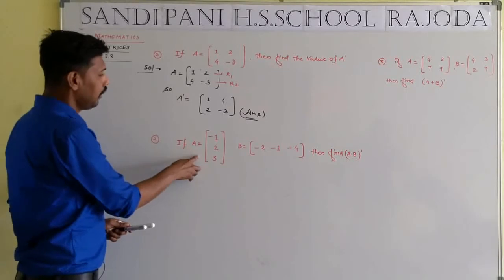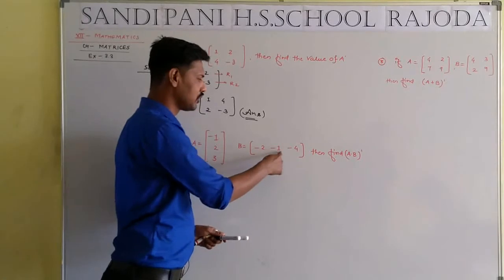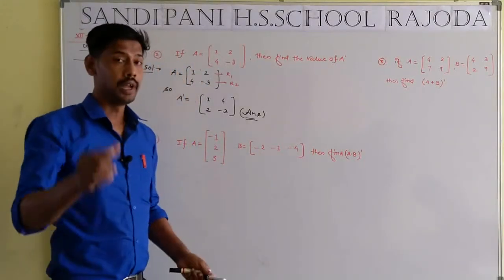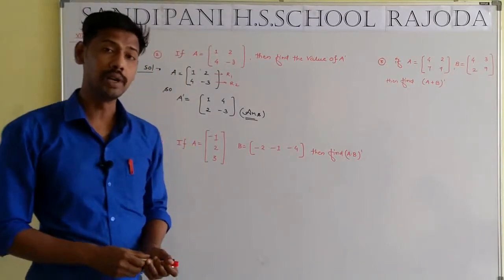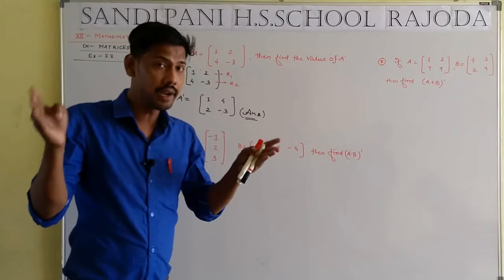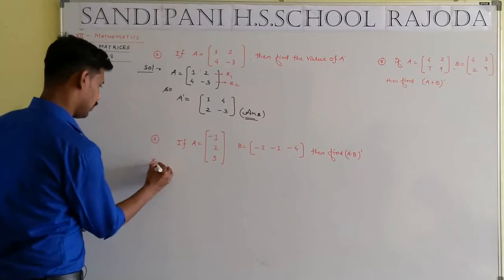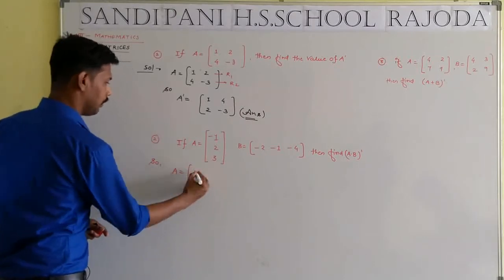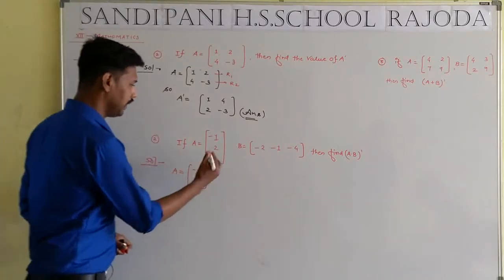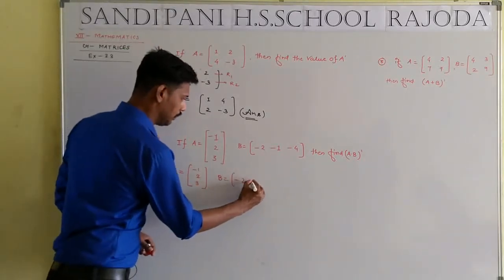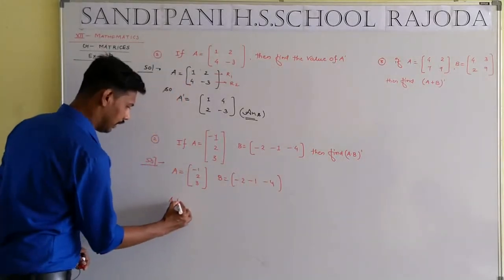If A is equivalent to minus 1, 2, 3 and B is equivalent to minus 2, minus 1, minus 4, then find (A dot B) whole dash. (A dot B) whole dash means we have to multiply the matrices A and B, then the result will be transposed. So A is equal to minus 1, 2, 3, and B is equal to minus 2, minus 1, minus 4. A dot B, how do we multiply?